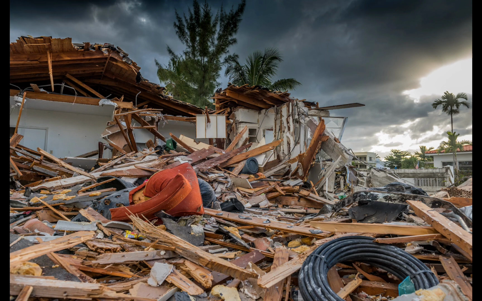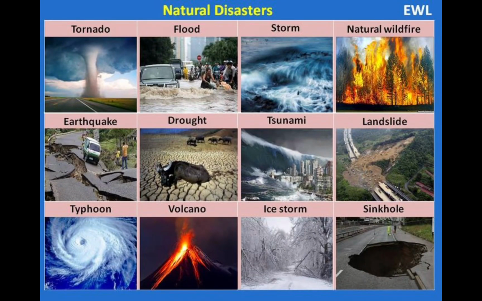Natural disaster is a big disaster that's made by nature, and none of them helps us, and it's very bad for our earth. It can kill everybody in 1 second. There are many kinds of natural disasters like tornado, tsunami, earthquakes, or volcanoes. Now I will talk about types of natural disasters. There are many kinds of natural disasters.